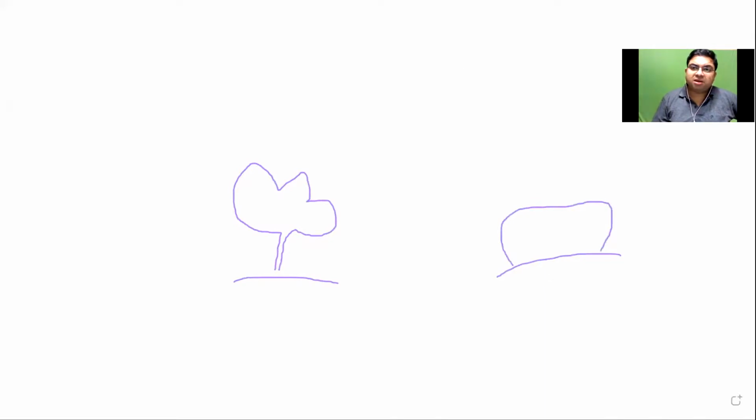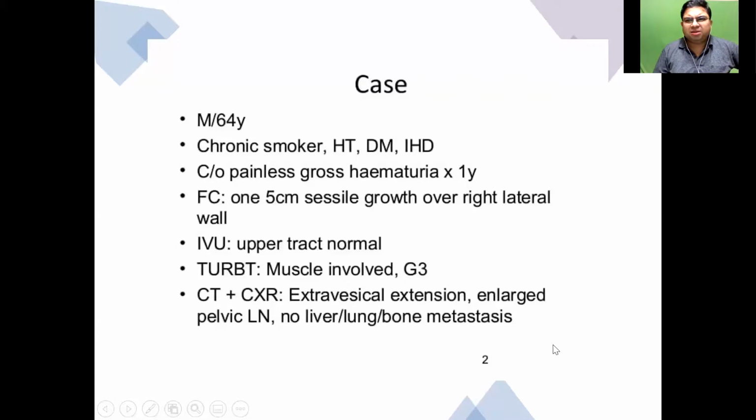I will tell you what a fronded tumor is, and this is the fronded tumor. What is it? A cauliflower tumor with a stalk. It's more likely to be non-muscle invasive. But a tumor on a broad base without a stalk becomes muscle invasive. This is the rule of thumb. So it can change. Most of these cases are non-muscle invasive tumors, but muscle invasive as well.